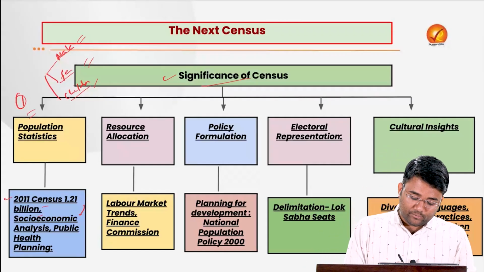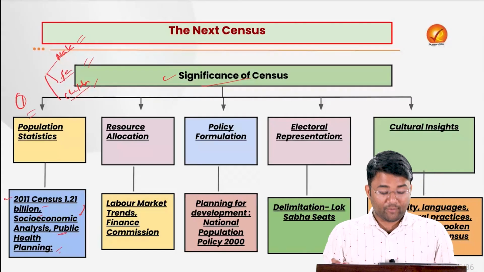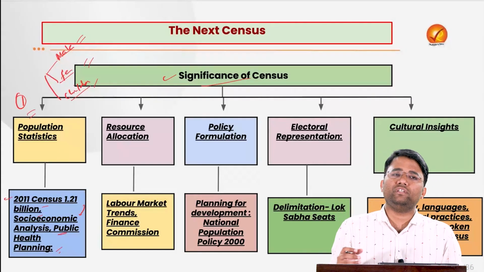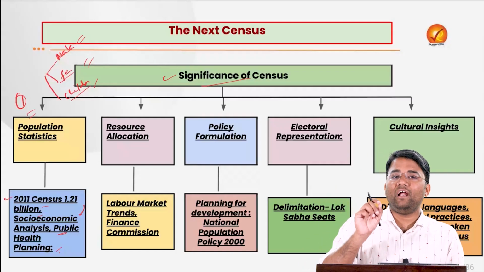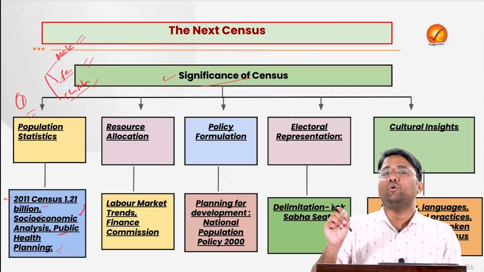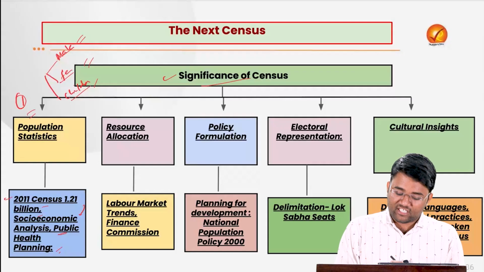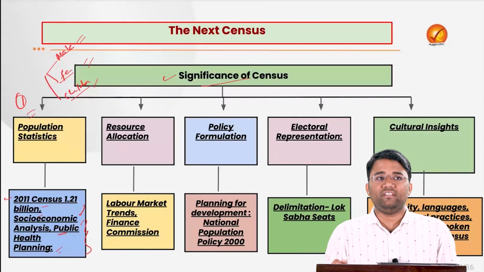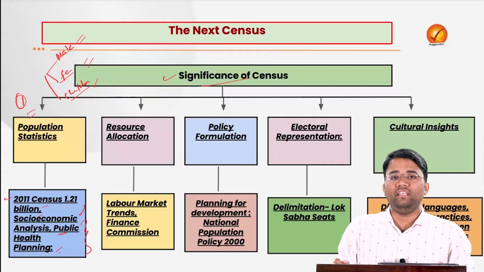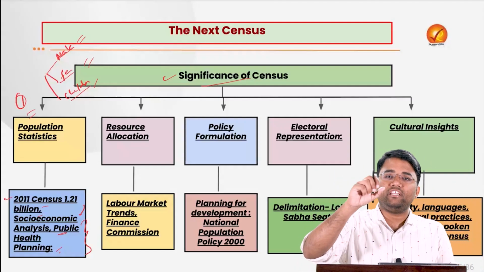As well as it also helps in proper public health spending or proper public health planning. For example, data related to the fertility rate, data related to infant mortality rate or the maternal mortality rate. When that data is released by the census, government can plan the health spending accordingly. That whether they have to spend on the family planning, whether they have to spend on the curative care, palliative